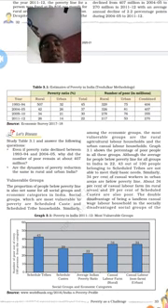Here they have given some columns to understand the estimates of poverty in India, for the years 1993 to 2012: the poverty ratio and the number of poor in rural areas and urban areas.